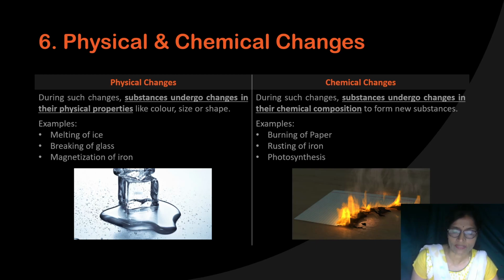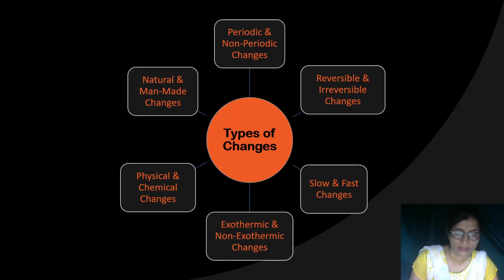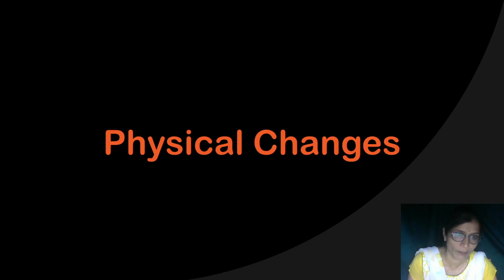So these types of changes, where a new substance is formed and the composition of the substance totally changes, are chemical changes. Today we will discuss the various types of changes, and among these we will discuss physical and chemical change, because today our topic is physical and chemical change.